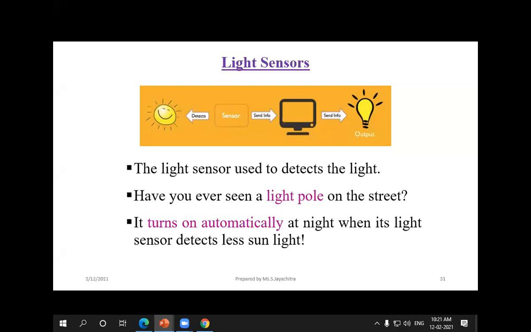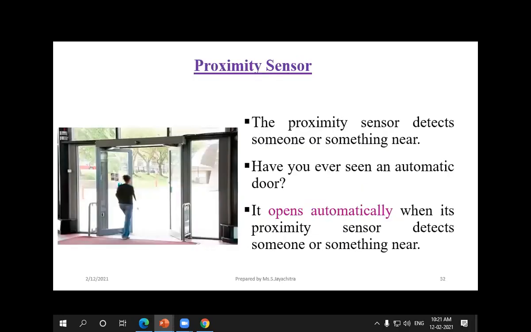How it happens is, whenever the sunlight falls on the LDR sensor, it senses the information and starts to function. When it is dim, the light has to be on. When the sunlight is bright, it has to be automatically off. So we employ light sensors in these kinds of applications.